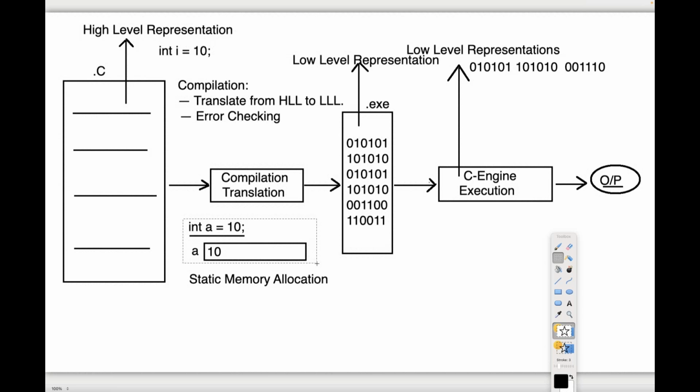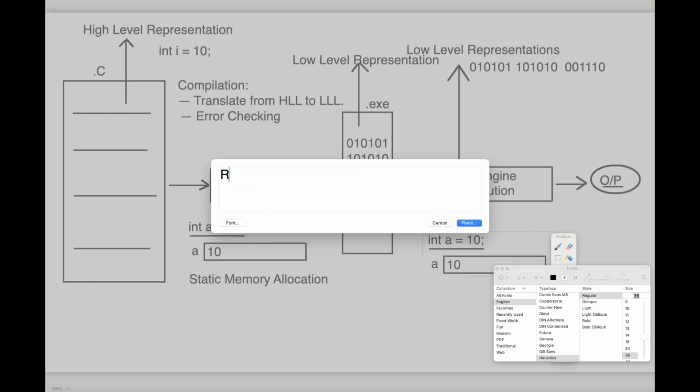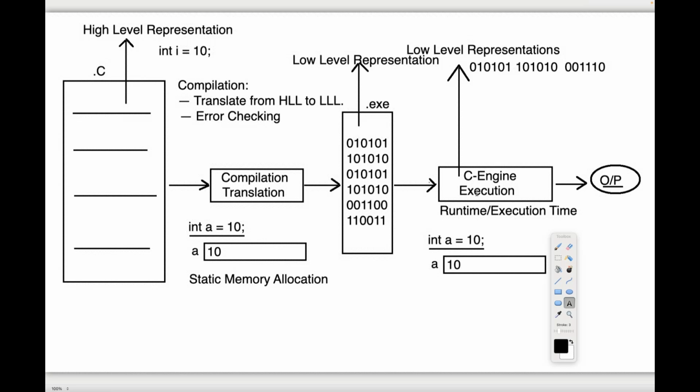Next, similarly, if the memory allocation is going on for the data at runtime, of course this is compilation time, similarly here we have another time, that is runtime, or we may call it execution time. Runtime or execution time, these are the same names for this particular execution process.